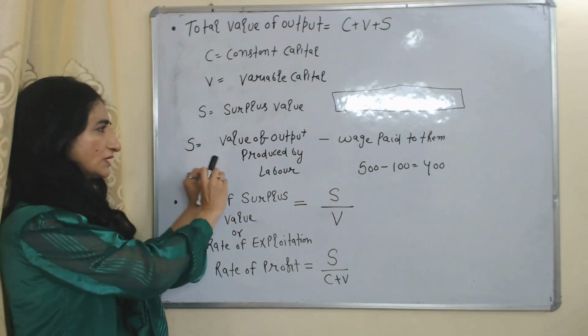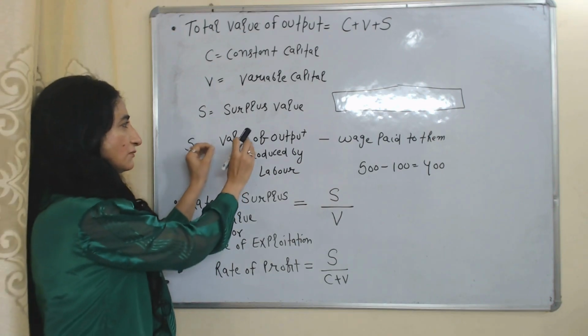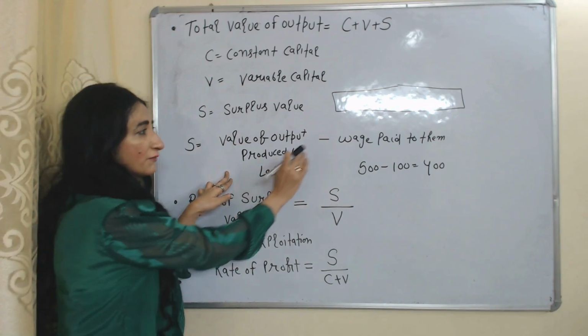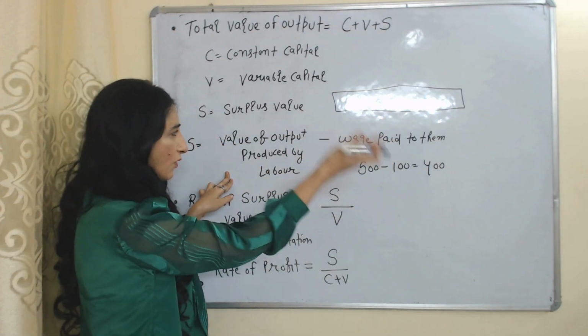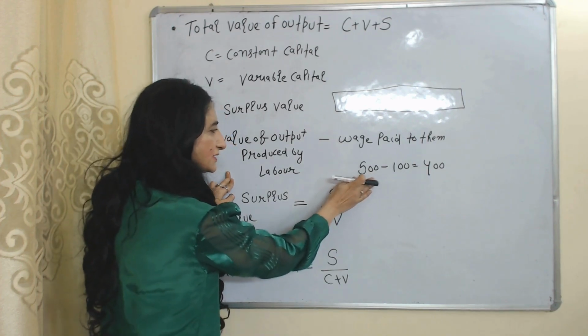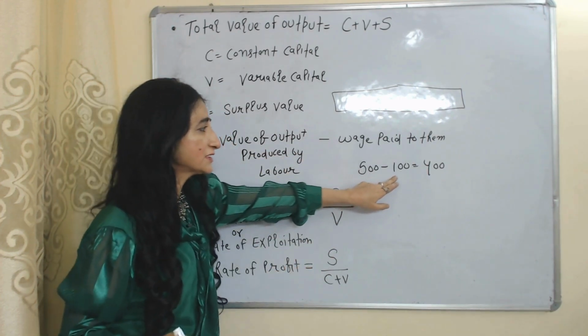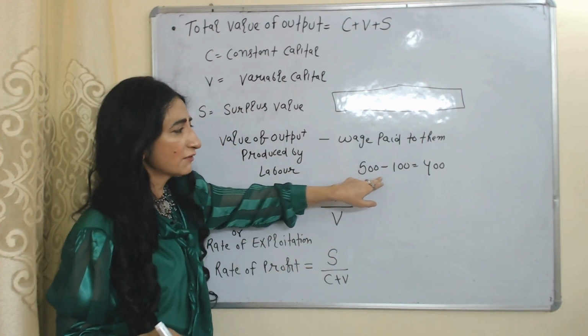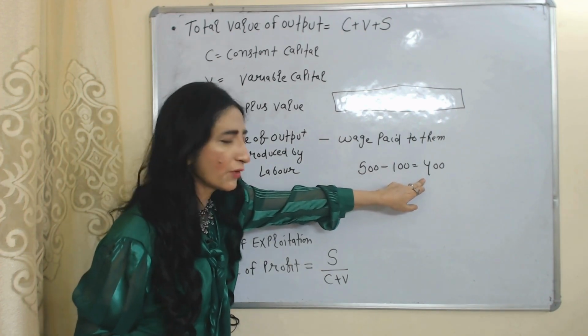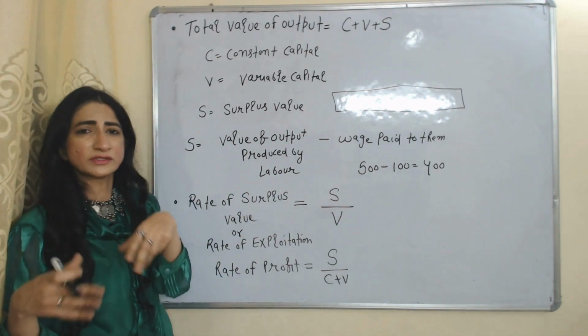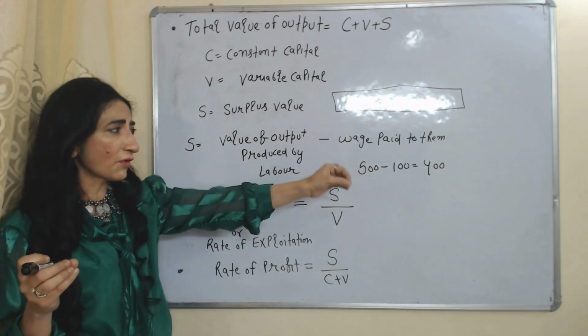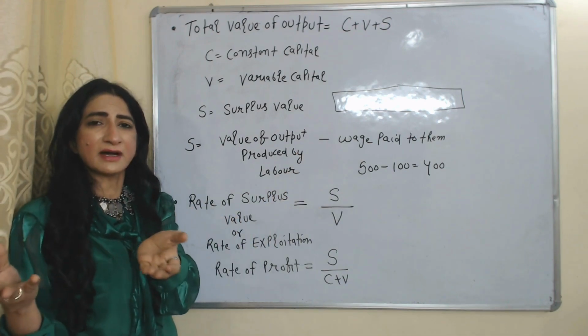And we can calculate surplus value when we subtract wages paid to labor from the value of output produced by labor. Suppose value of output produced by labor is equal to 500 and wages paid to them is equal to 100. 500 minus 100 is equal to 400. This 400 will be called surplus value, or we can say 400 will be called profit, which is earned by